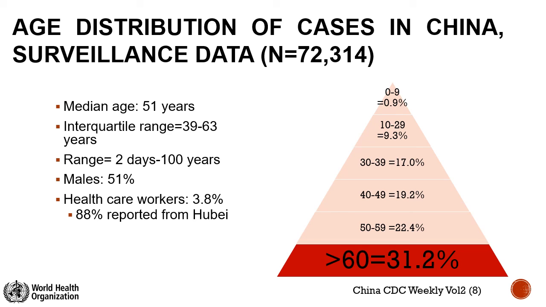We'll be quickly seeing the distribution. First is the age distribution. Mostly this particular virus is seen in the elderly age group. This is based on the large sample study that was done in China. The median age is 51 years, and it is slightly more common in males, and the infection in healthcare workers is around 3.8%. It was reported 88% in Hubei.